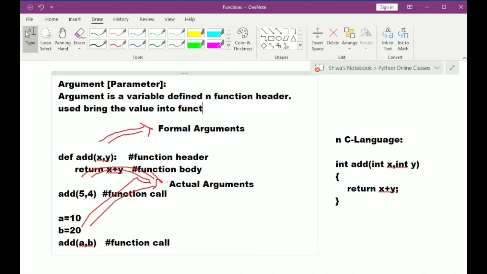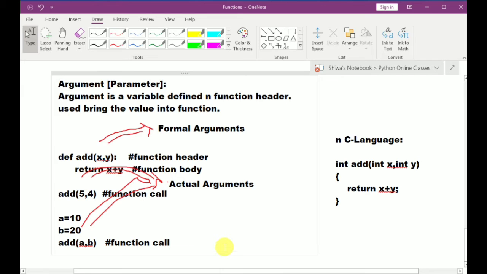So if you want to get the value into the function, we can use this argument. Simply you can say that this argument acts as input for the function. So if you want to get the input for the function, you can take an argument. Okay, so this is about argument.